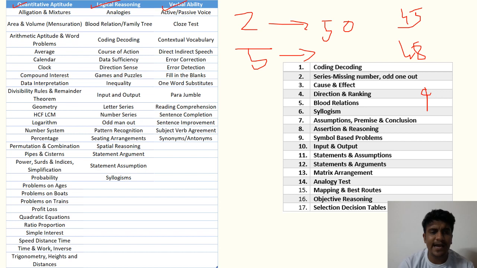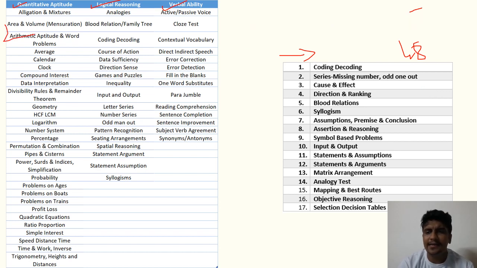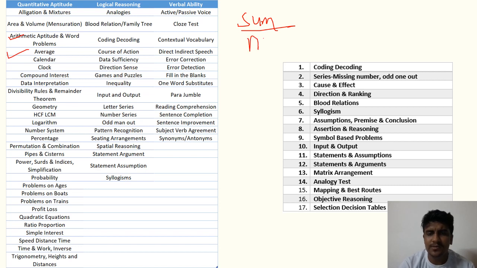Next up you have area and volume. So questions on area and volume usually pop up, and they ask you the area of a circle, area of a square. So you need to know the basic formulas, that is your mensuration formulas. Arithmetic mean, median, mode, your central tendency, could be asked. Average, usually direct questions on average, and you should know that average is the sum of observations upon the number of observations. So suppose there are 5 observations, so divide by 5, and the sum of the 5 is suppose 40. So 40 divided by 5, that would become 8.